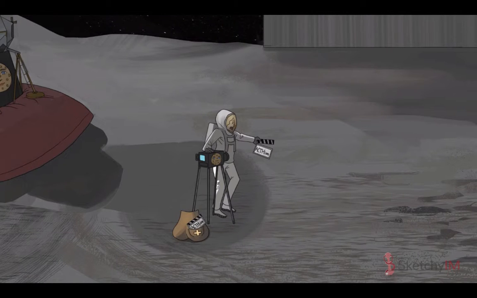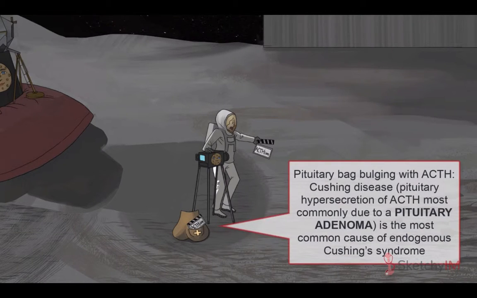Most commonly, the overproduction of ACTH occurs at the level of the pituitary gland. In this case, it's termed Cushing disease. Notice the action clapperboard coming from that pituitary shaped pack. Cushing disease is almost always caused by a pituitary adenoma hypersecreting ACTH. So we've added a plus symbol. Think of ad for adenoma. Cushing disease is by far the most common cause of ACTH dependent Cushing syndrome, accounting for 65 to 70% of all cases.